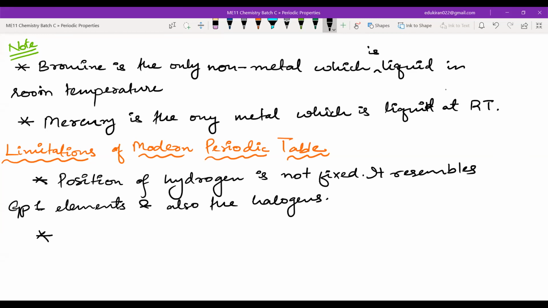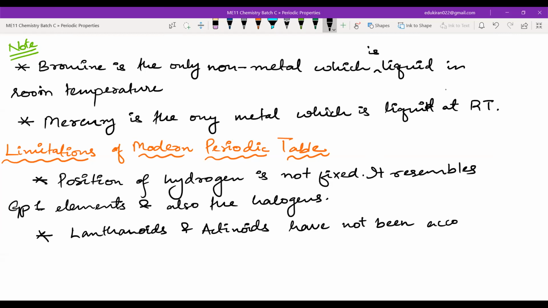The last is, and that is very evident when we look at the periodic table, the placement of lanthanoids and actinoids, right? They are separated, and they are not accommodated in the main body of the periodic table. And this is one of the limitations, that lanthanoids and actinoids have not been accommodated in the periodic table.